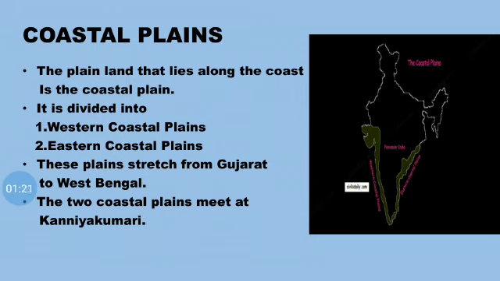Children, just have a look at the map over here. We can see the western coastal plain, which is towards the west side of India, whereas the eastern coastal plain is in the east side. These plains stretch from Gujarat to West Bengal. The two coastal plains meet at Kanyakumari. In our last sessions, we learned that Kanyakumari is the southern tip of India, isn't it? Kanyakumari is a small district in Tamil Nadu.